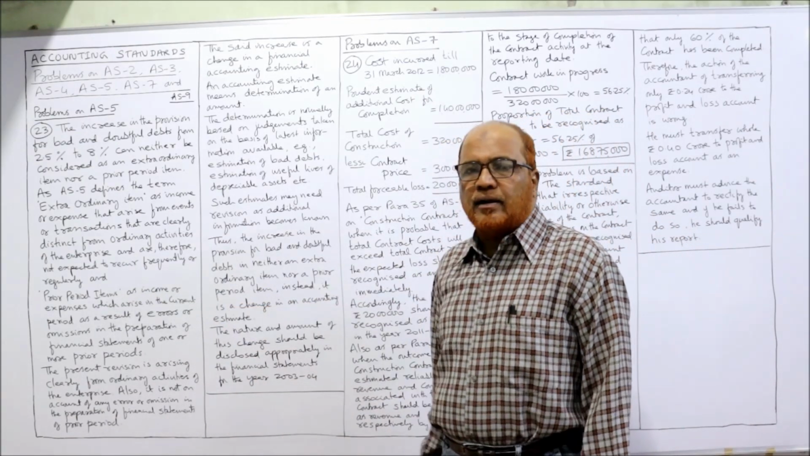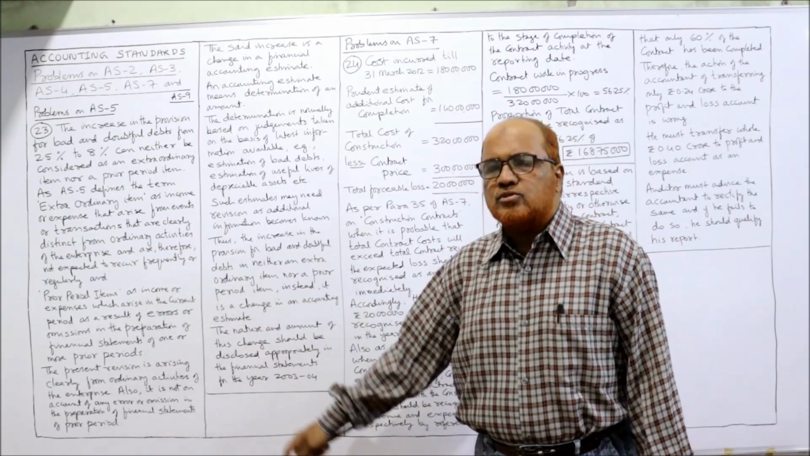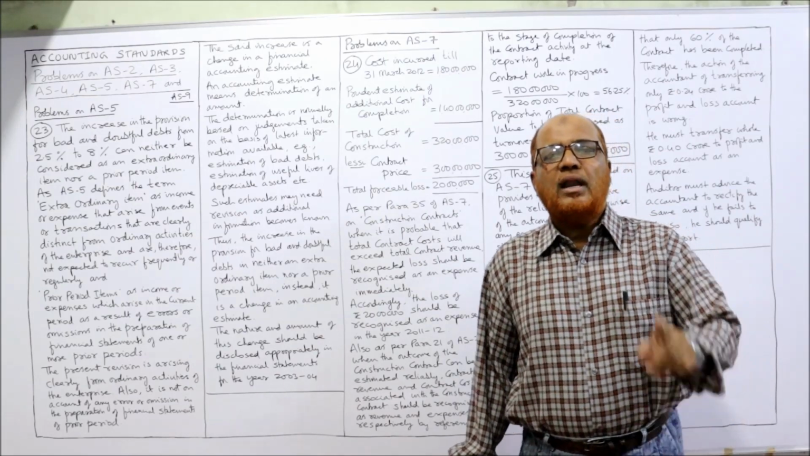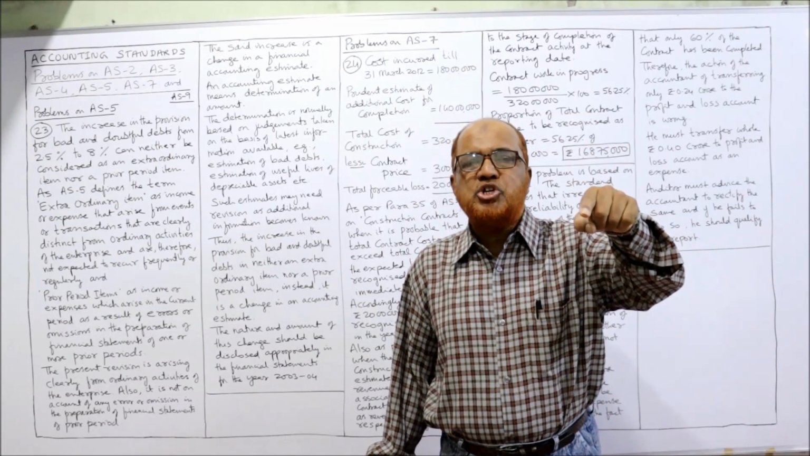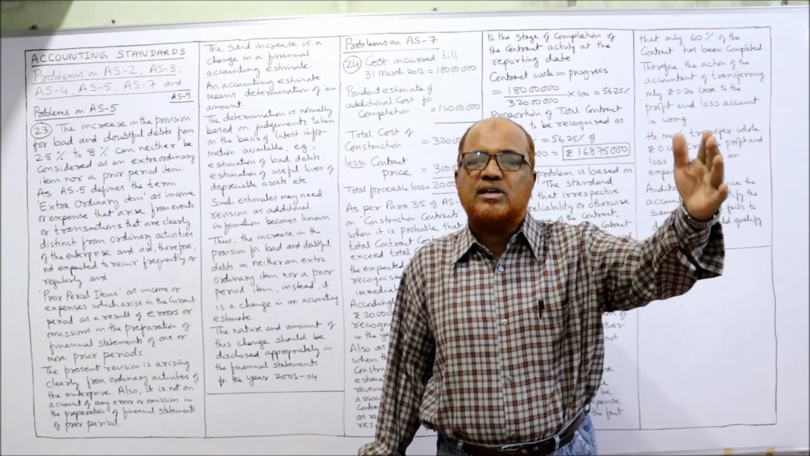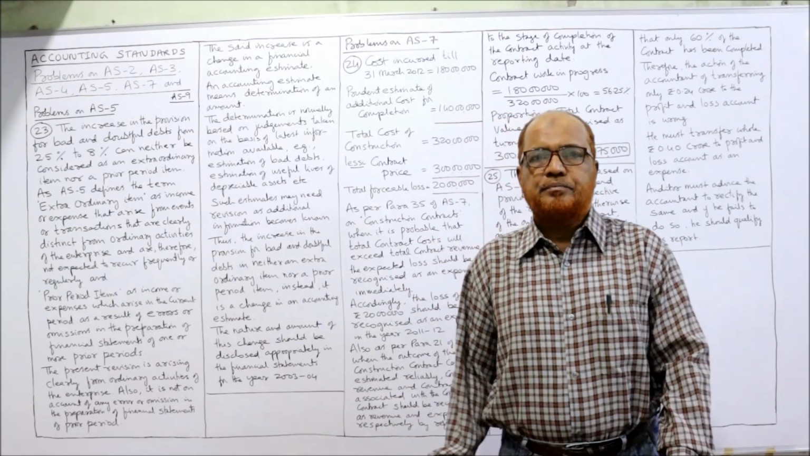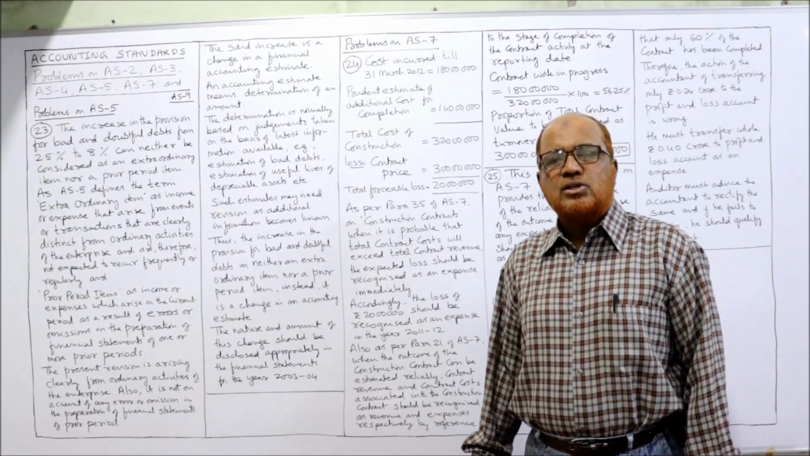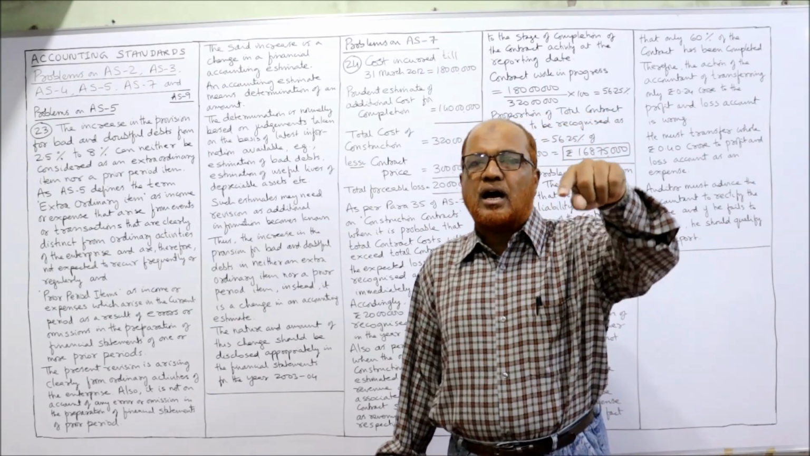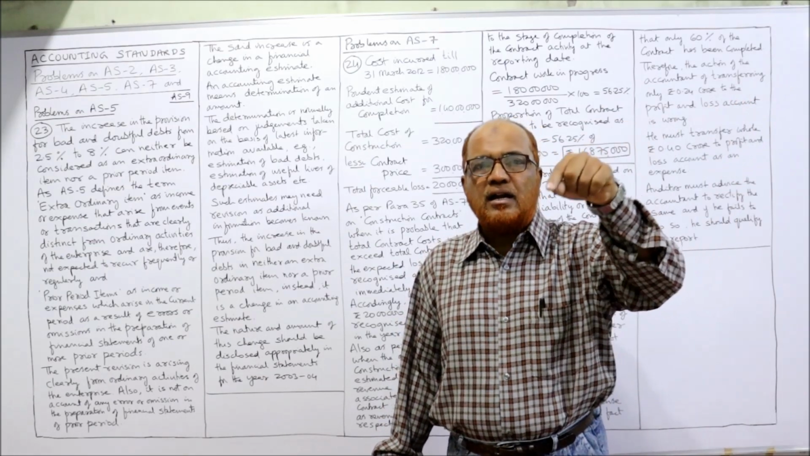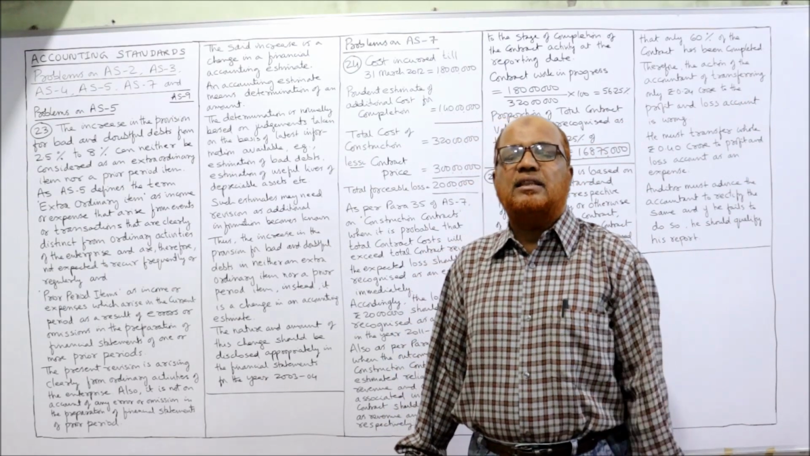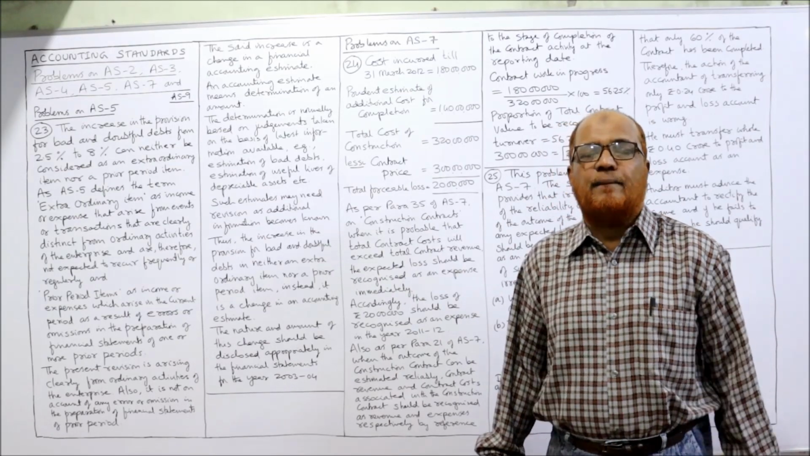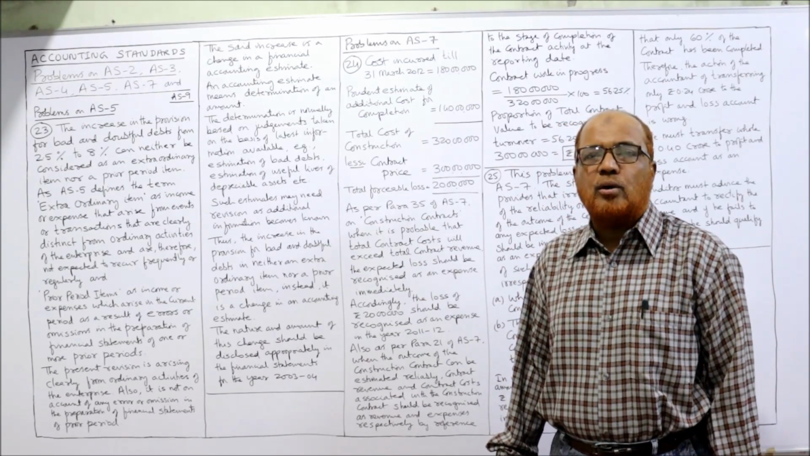Now what are prior period items? Prior period items are the incomes or expenses which arise during the current year on account of error or omissions that occurred in the previous year or prior periods: last year, the year before last year, or past years. So any error or omission occurred in the past years, and the effect of that error is occurring in the current year. That is called a prior period item.